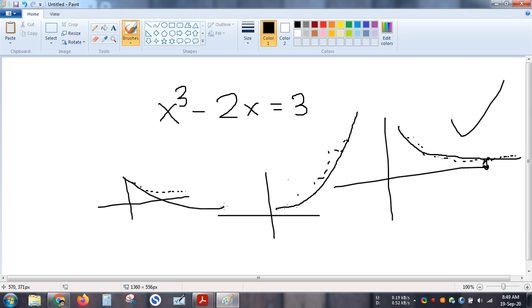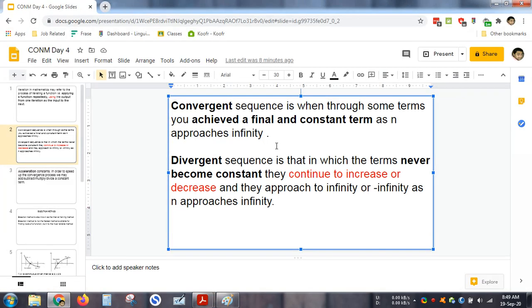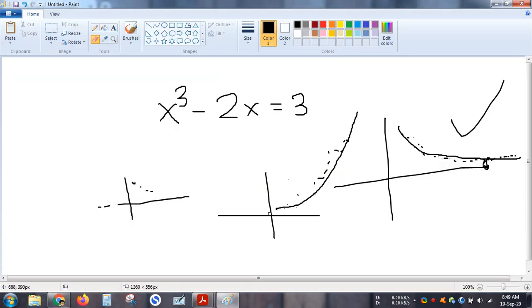So that's convergence. And in divergence, I will never get a constant value. It will only be increasing. So that's divergence.